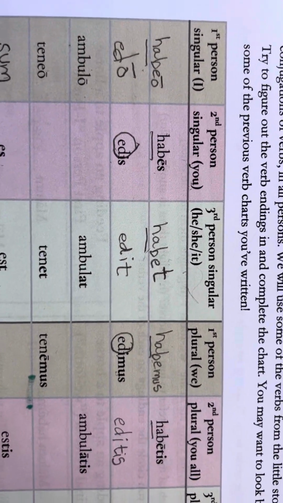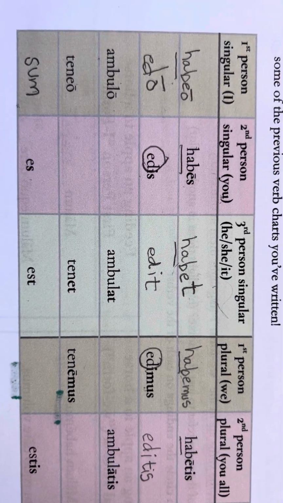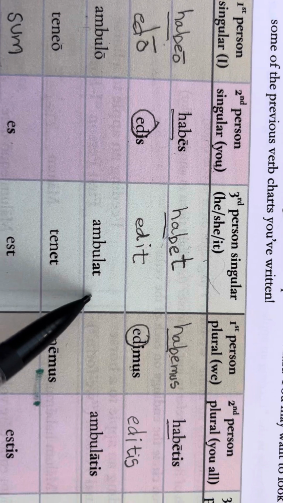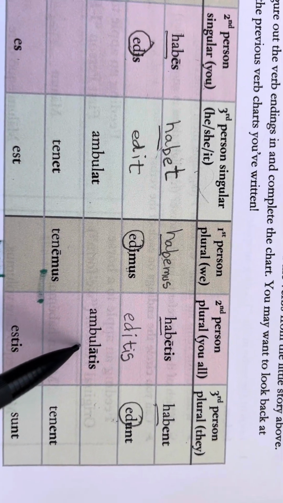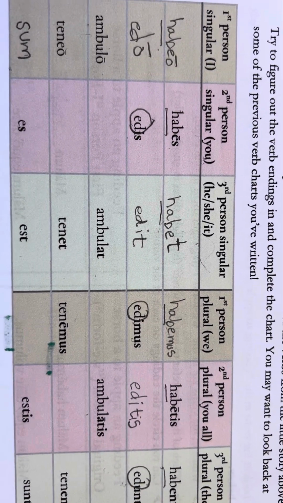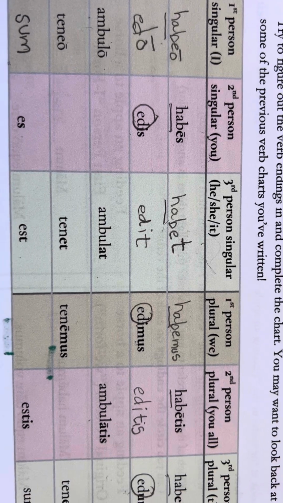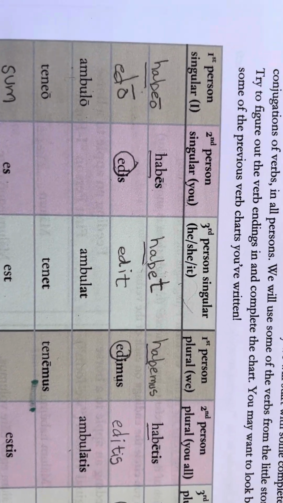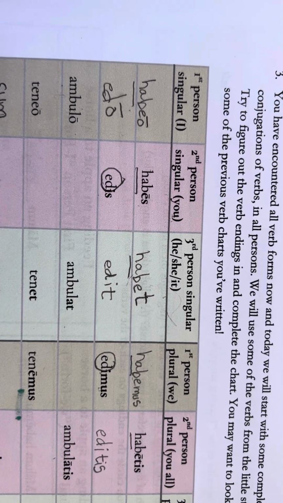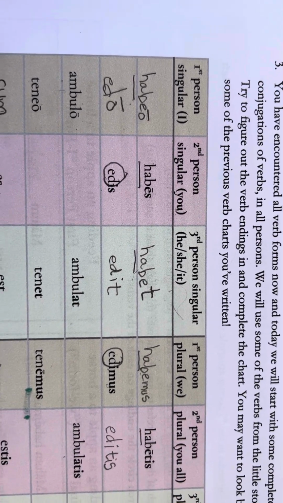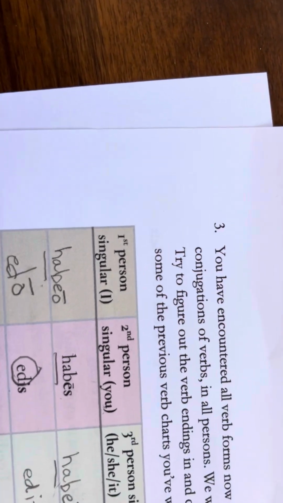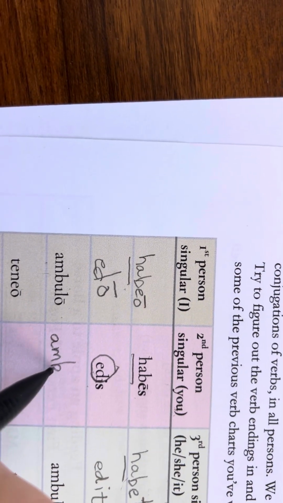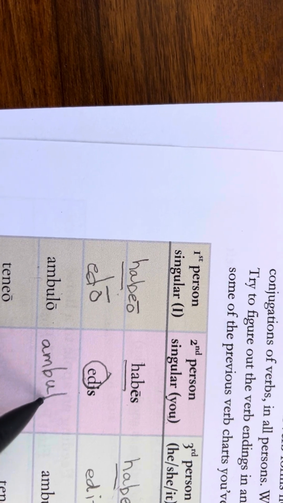Okay, ambulo. Remember what that means? Edo means I eat. Ambulo means I walk. So we have ambulo, ambulat, ambulatis. So what would you say the stem is for ambulo? Ambulatis, ambulat is here in the middle. What's the same on all of them? Ambul. Okay. A M B U L.